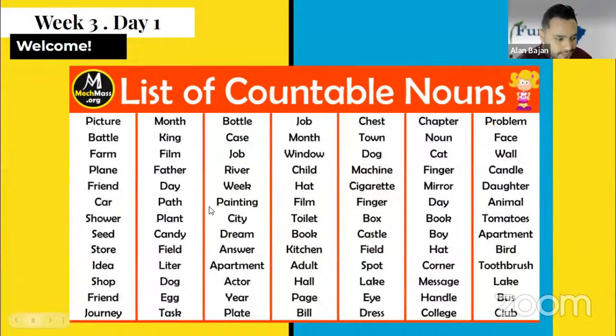We have a list here of countable nouns, something that we can pluralize, such as father, river, child, film, box, handle, message, lake, an actor, a dog, an egg. Countable nouns.